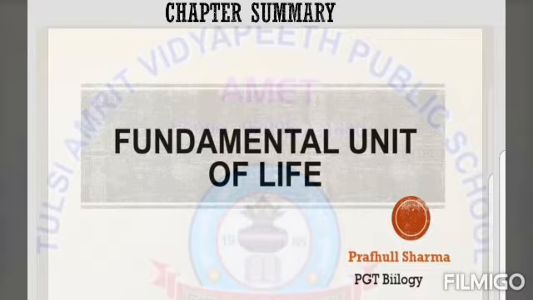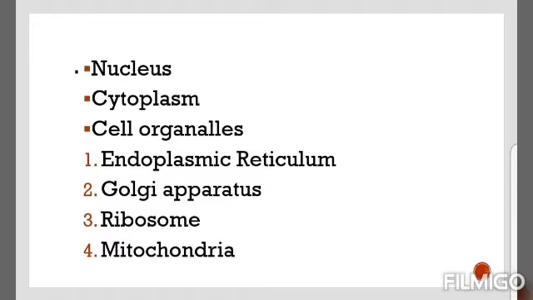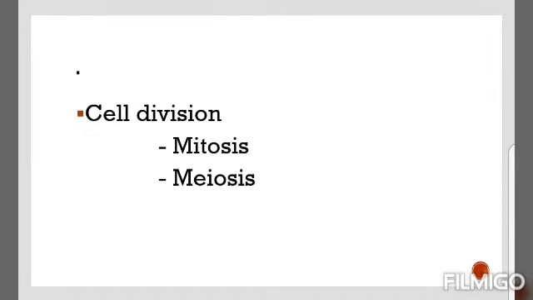This lecture is the summary of chapter 5 of the NCERT book, The Fundamental Unit of Life. The chapter includes definition of cell, cell size and shape, types of cell, cell structure, cell wall and its structure, nucleus, its content, cytoplasm, cell organelles like endoplasmic reticulum, Golgi apparatus, ribosome, mitochondria, lysosome, centriole, plastid, vacuole, and cell division.